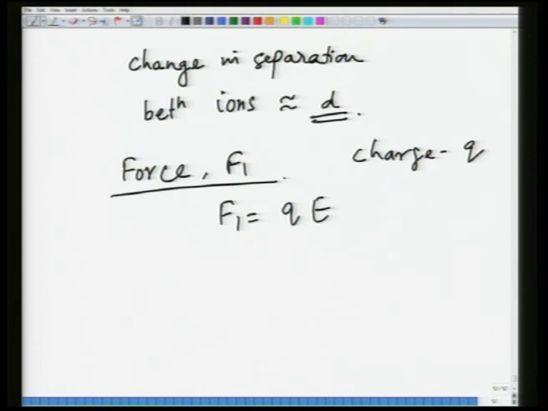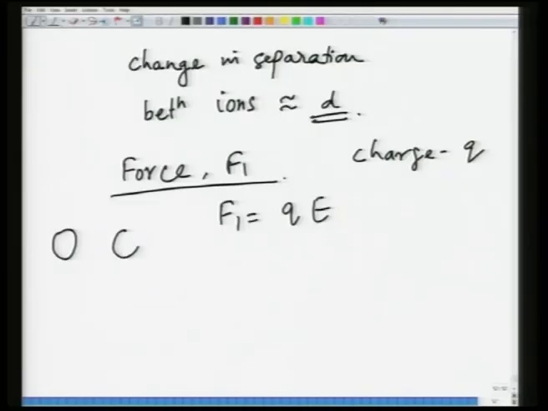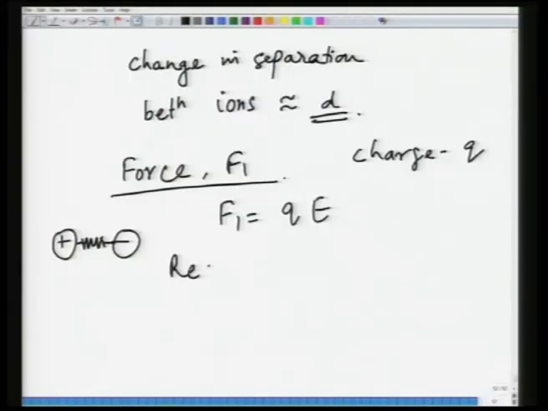Now, in ionic systems, if you remember, when you have positive and negative charges, they tend to have a bond between them, and let us say this bond is like a spring. This spring tends to restore these two ions back to the equilibrium position.